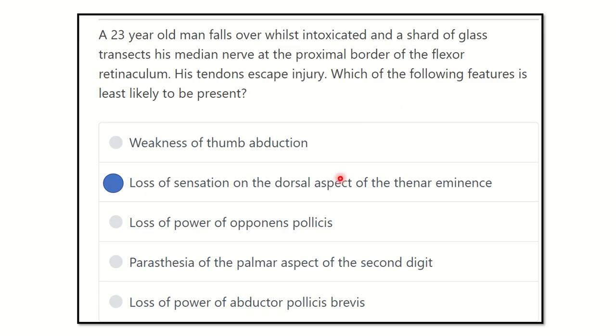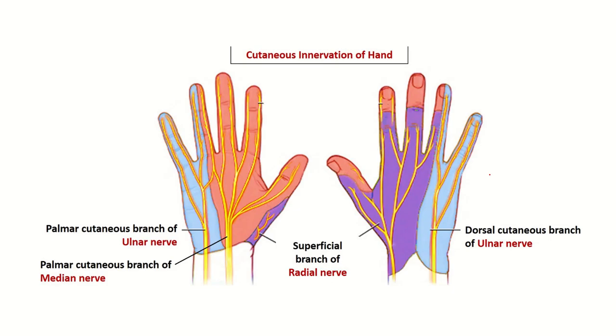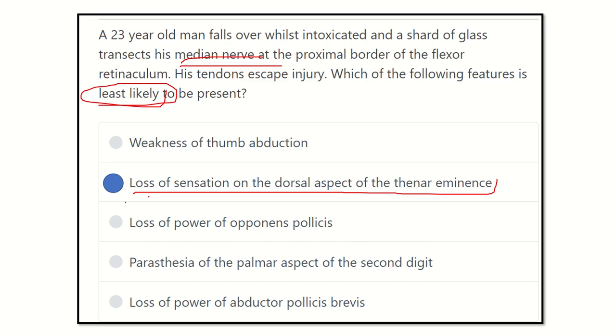So our answer is now ready: which is least likely, that means which is not a function of the median nerve. Here, loss of sensation on the dorsal aspect of the thenar eminence. This is the dorsal aspect of the thenar eminence, or thenar area, and it is supplied by this nerve, which is the superficial branch of the radial nerve. So it is not true.